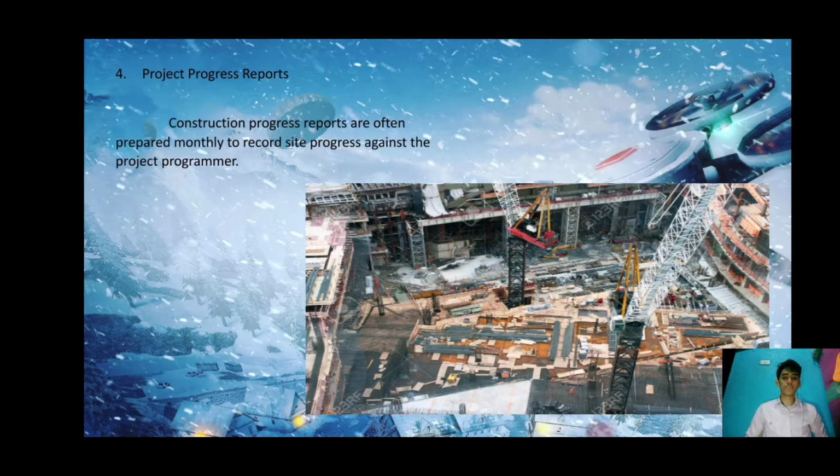Next is the project progress report. Construction progress reports are often prepared monthly to record site progress against the project program. A regular drone flight can be a speedy way to record and visualize the project progress. Through a series of aerial shots and HD video, project stakeholders can gain a better insight into the progress that has been made without actually being on site, and have regular daily or weekly updates.